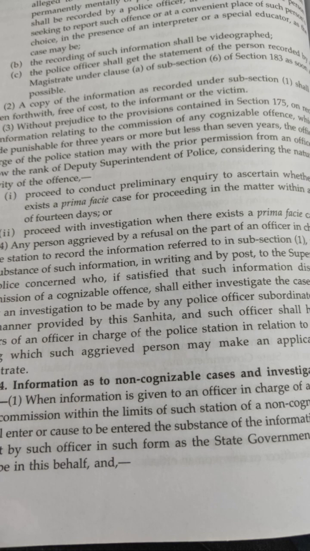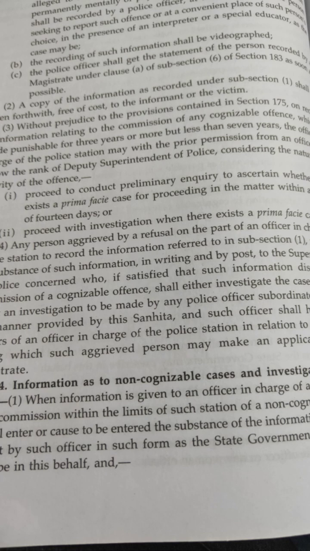What should the police do? When someone comes to the police station and reports a non-cognizable offence, here's what the police must do. 1. Write it down. The police officer must write the details of the report in a special book kept in the police station. This book is like a record of all complaints about non-cognizable offences. The state government decides how this book should look and how the information should be recorded.